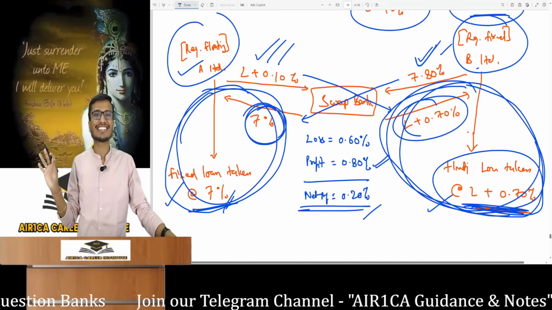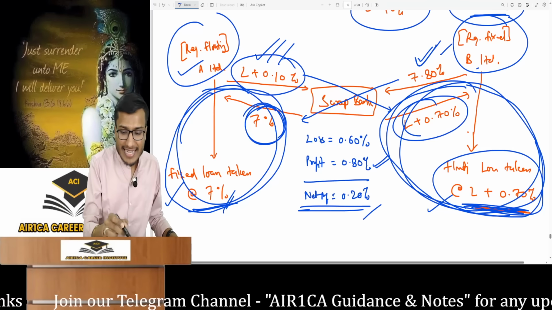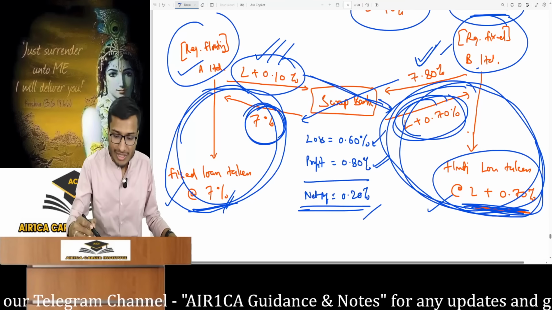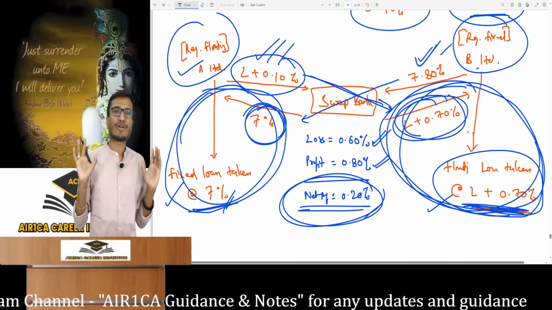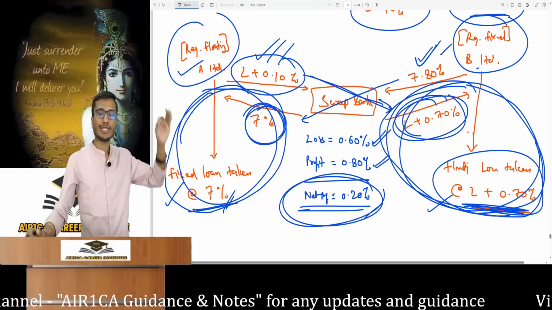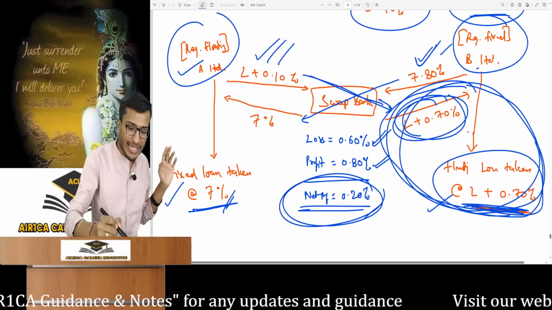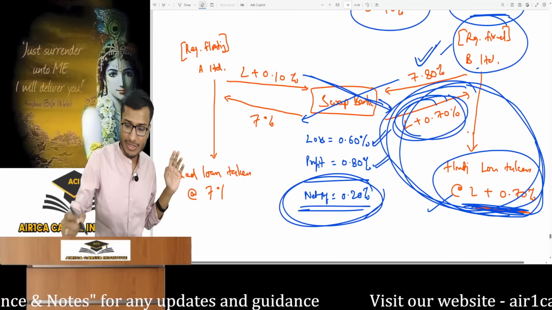Transaction is finished. Okay. So the swap bank in this transaction got L plus 0.10. How much did it lose? L plus 0.7, meaning it made a loss of 0.60%. So the net swap bank kept its profit of 0.20%. The entire swap transaction is complete. Look, everything has been settled. The swap bank made a profit of 0.20%. I'll show you again if you want. The swap transaction is completed.